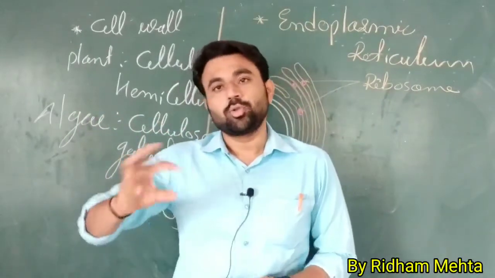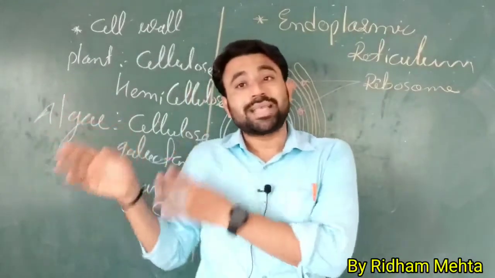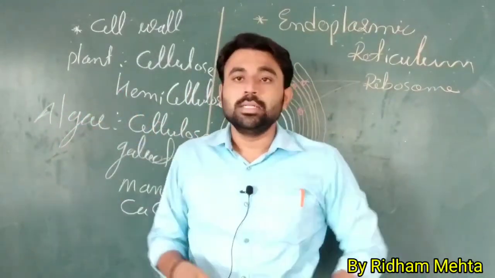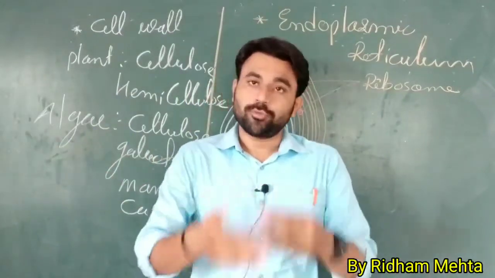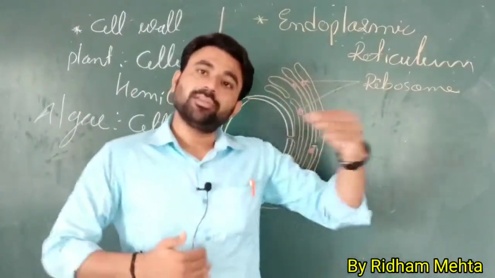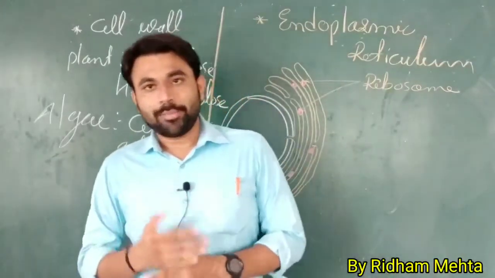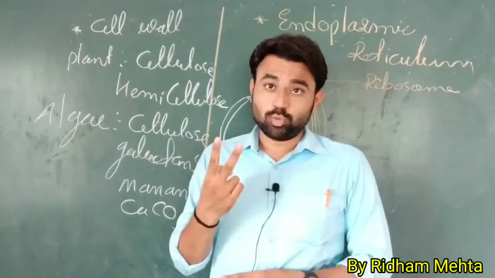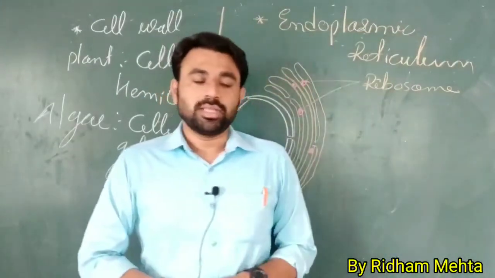After the growth or after the maturation, the cell comes into the next stage. It's called the secondary stage, so the cell wall is called the secondary cell wall. So first the primary cell wall, and after maturation and growth, the secondary cell wall. Okay, so there are two cell walls.